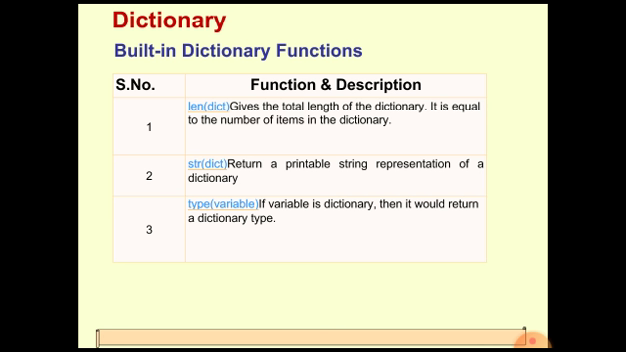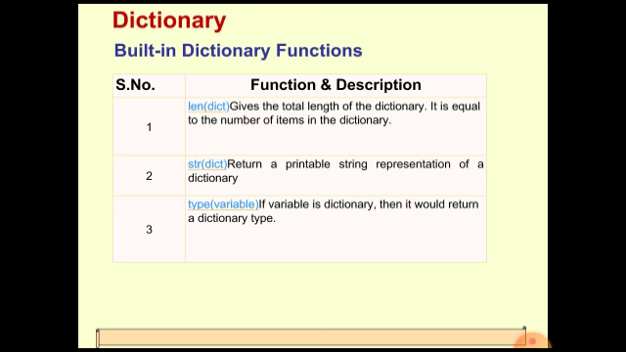Then the str function. As we have seen in the case of other types also, if you pass any dictionary within the str function, it will convert the dictionary into a printable string representation. Now the type function, again, is used for finding out or returning the type of the variable.